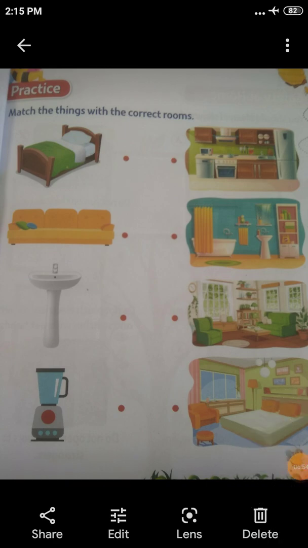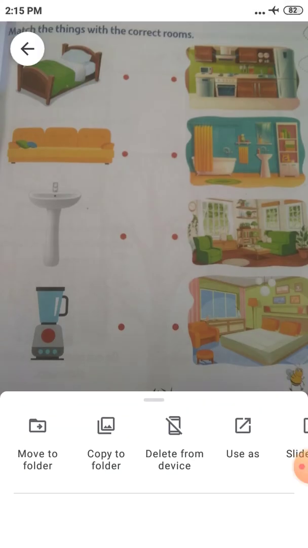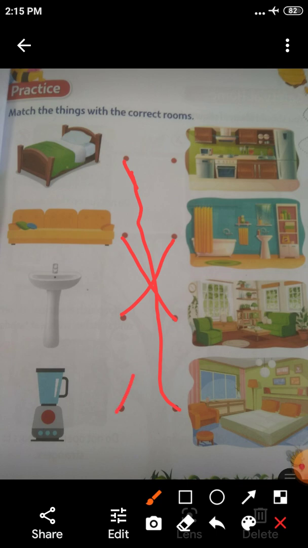This is a bed. Sorry, cot. Okay. Cot is in our bedroom. Okay. So you have to join the two dots. Sofa is in our living area, right? So you have to join the two dots. The sink is here. Third one, sink is in our bathroom. So you have to join the two dots. Then fourth one, mixer is there. Mixer is in our kitchen, right? You have to join the two dots.